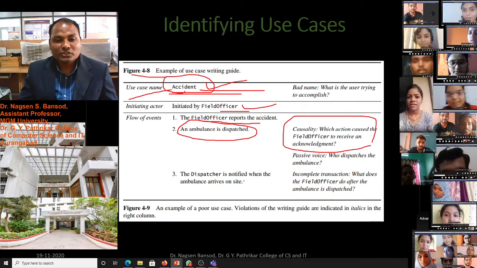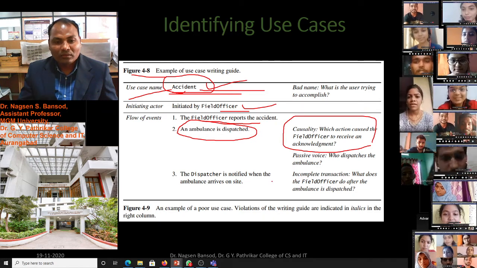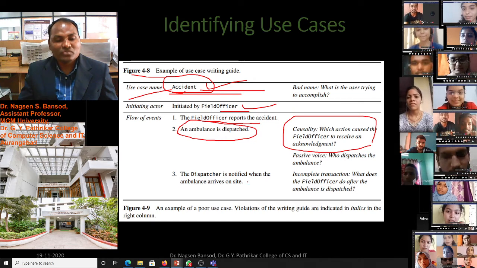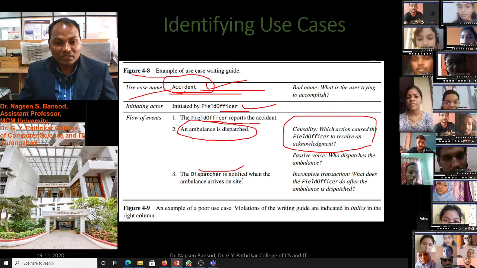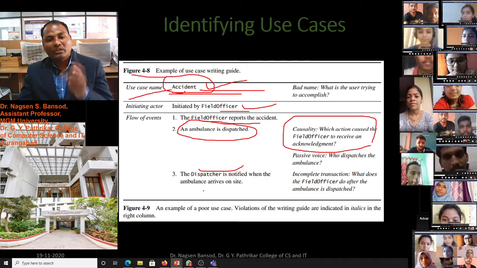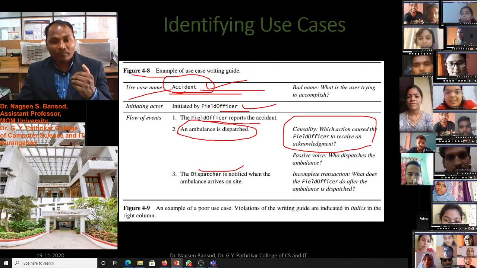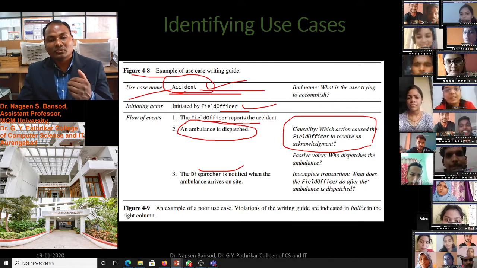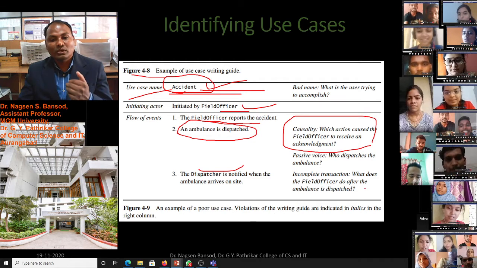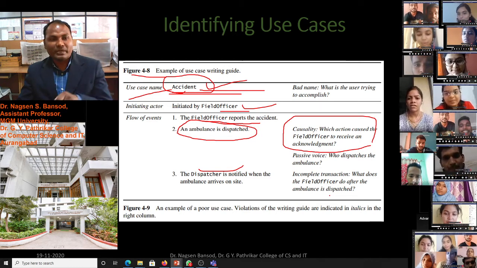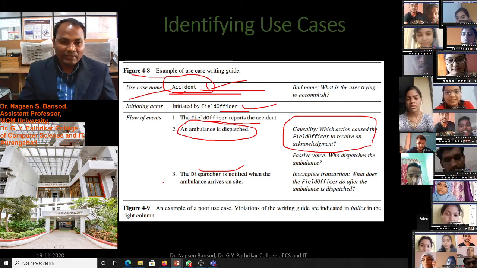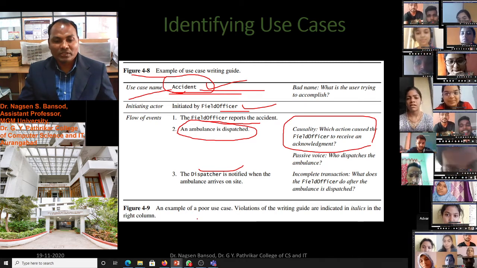The dispatcher is notified when the ambulance arrives on site. But in this incomplete transaction, what the field officer does after the ambulance is dispatched is not mentioned. This is an example of a poor use case.